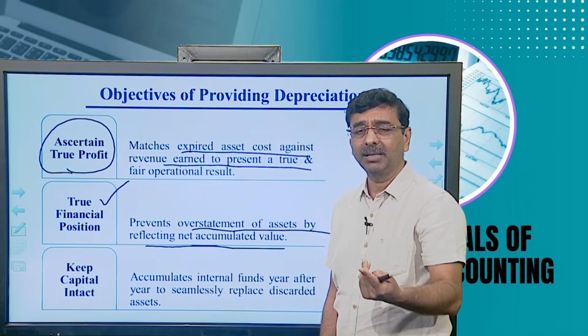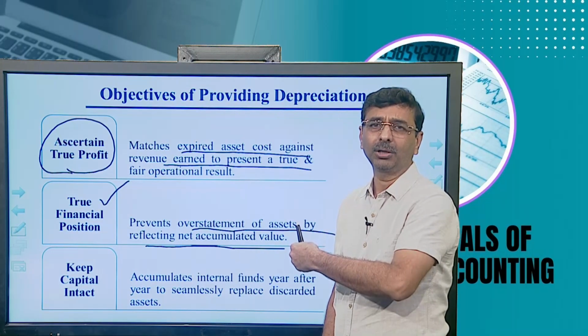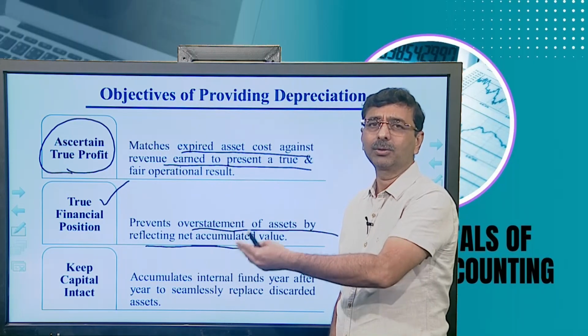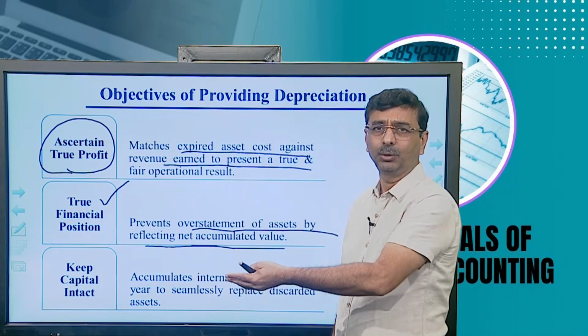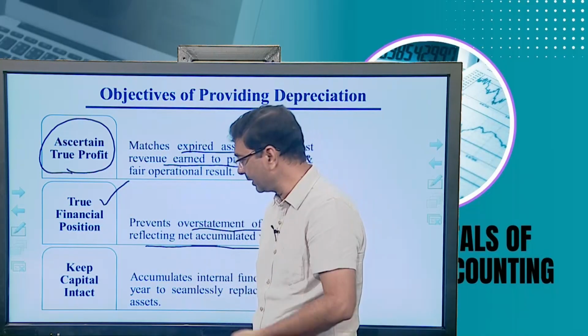Then there is another method: you can create a depreciation fund, where you reduce the asset on one side and create a depreciation fund on the other side. That is also another method of writing off depreciation, instead of writing depreciation in the profit and loss account.